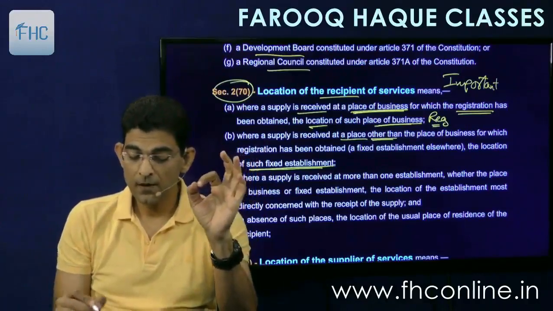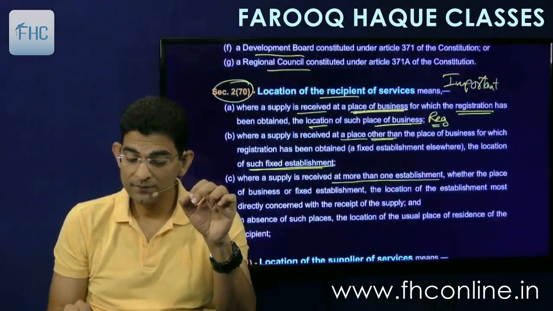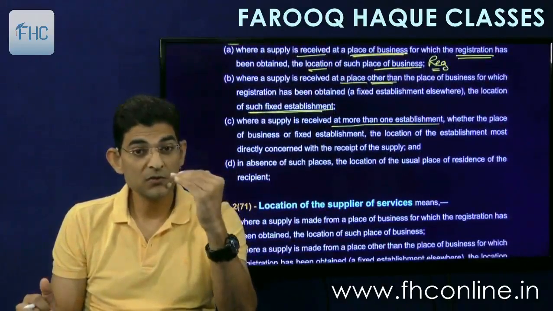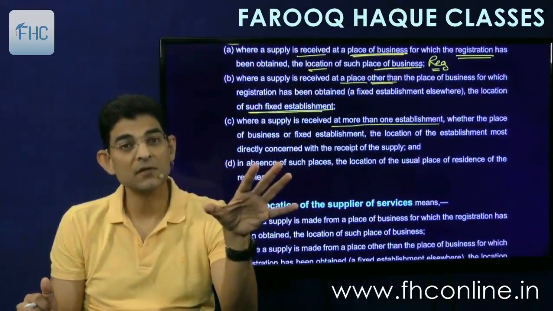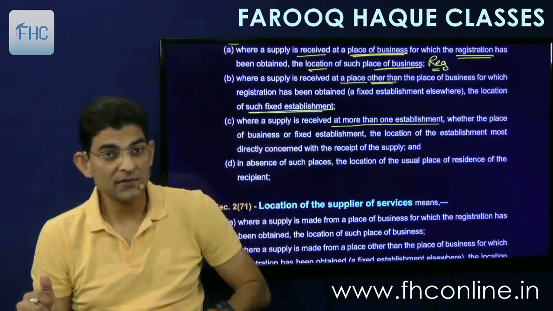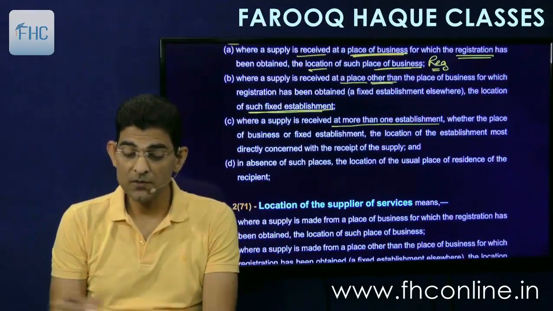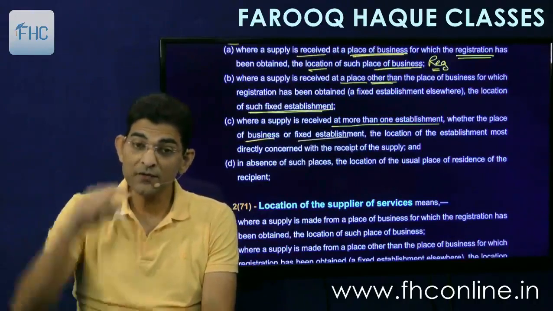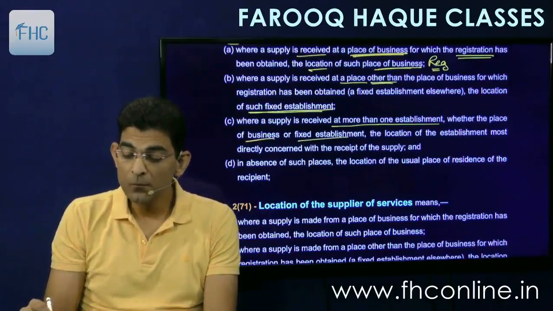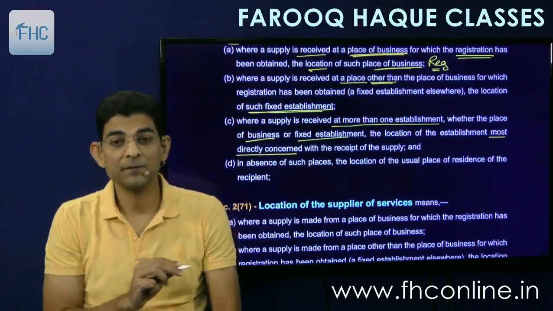Then third, where the supply is received at more than one establishment. If you have more than one establishment and there is some service which is received at all the places, meaning it's a common service, received and utilized at both the places, then whether the place of business or fixed establishment, place of business means the registered place, or the other one, the fixed establishment, the location of the establishment most directly concerned with the receipt of supply.